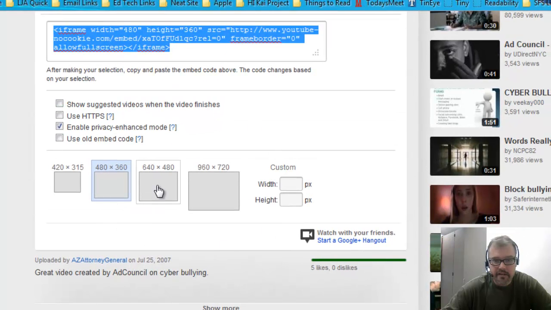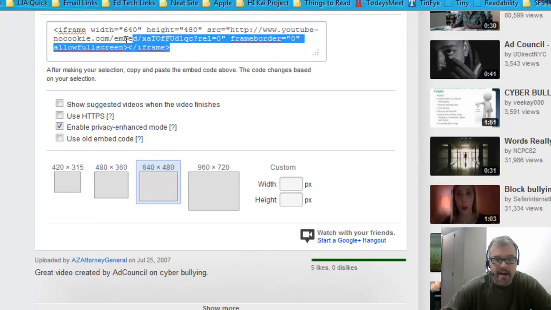I want to change the size of it to 640 by 480. It automatically changes the code. I also want to leave off the show suggested videos. I want to leave it so that people don't have to see videos pop up afterwards. And that's good enough for me.